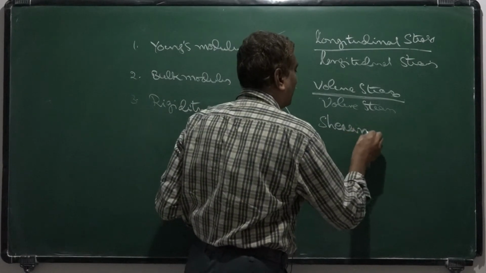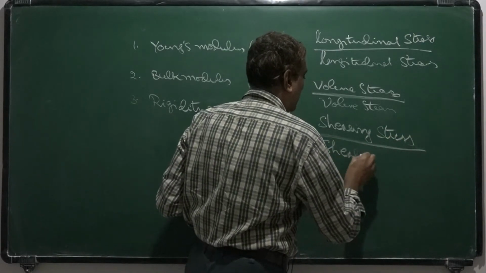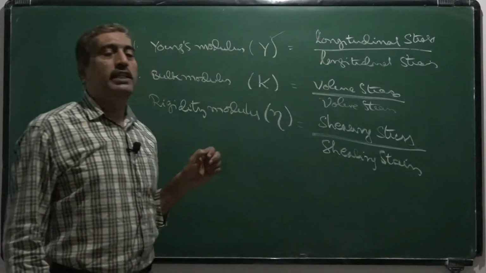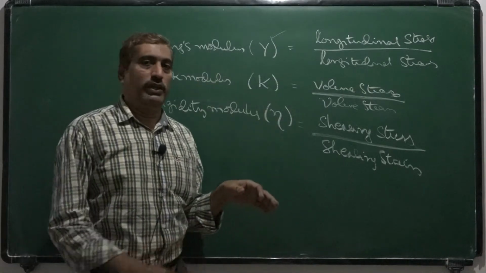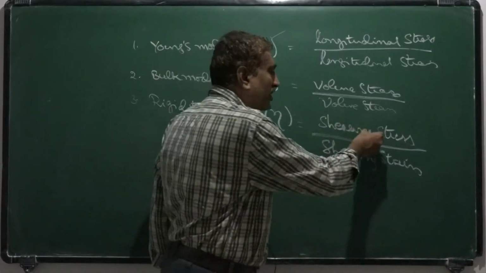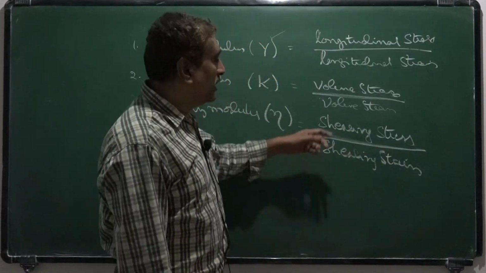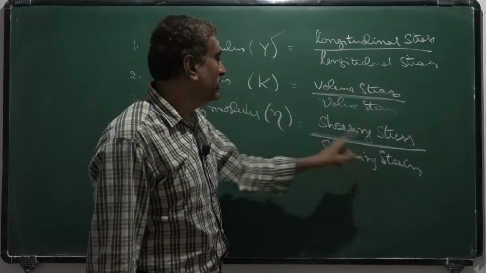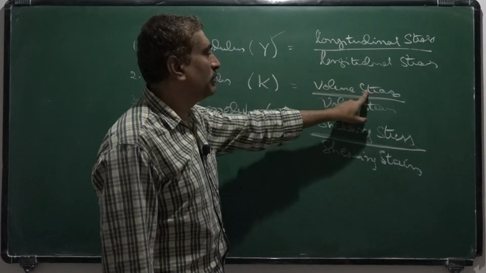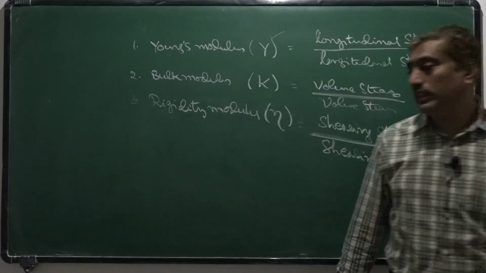And rigidity modulus is shearing stress by shearing strain. Here shearing means that it changes the shape of the body. Okay, that means a stress which changes the shape of the body is called shearing stress, and the corresponding change in shape of the body is called shearing strain. So the ratio of shearing stress to shearing strain is rigidity modulus. Okay, remember these three: longitudinal stress by longitudinal strain, volume stress by volume strain, shearing stress by shearing strain. Now we will go through them individually, one after the other.